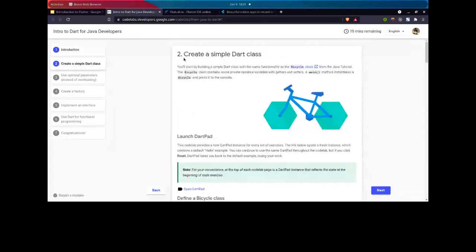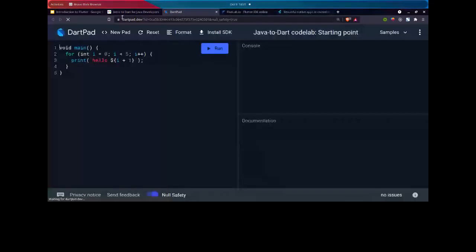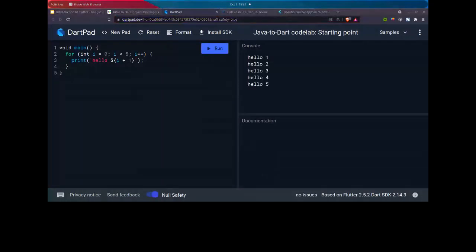Like here, how to create a simple Dart class. If you are a Java developer, you know how to create a class like public class name and then the arguments, and inside that there will be a constructor, variables, and the member functions. But in Dart, you can use DartPad for an online application. If anyone wants to open it, they can use this DartPad. I'm pasting the link in the description.